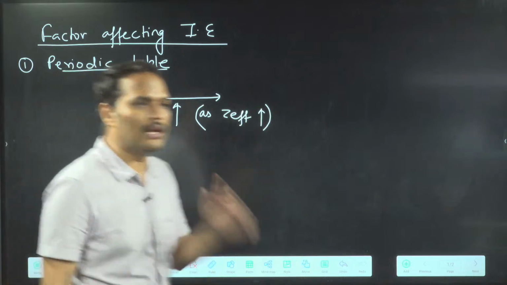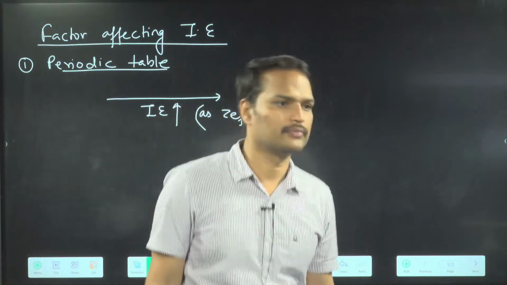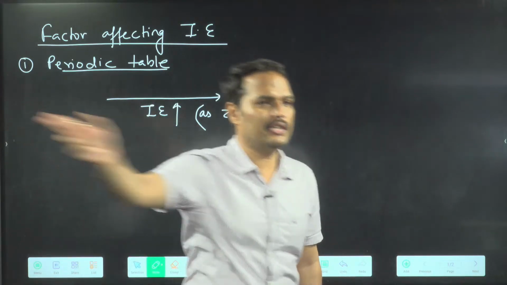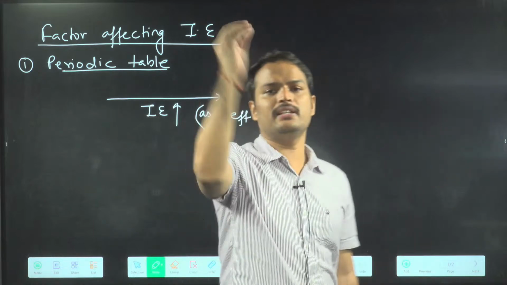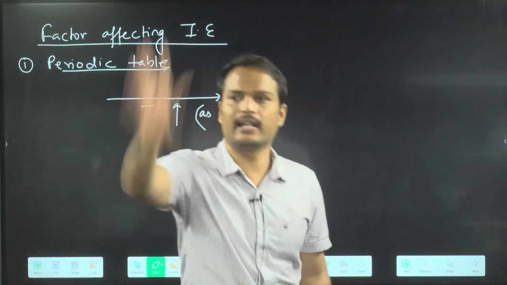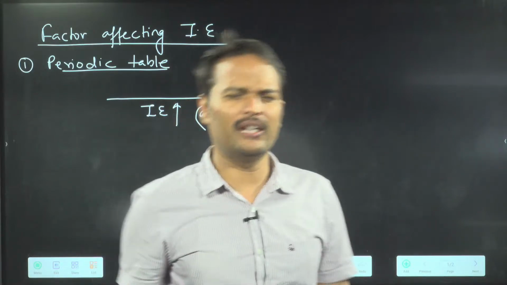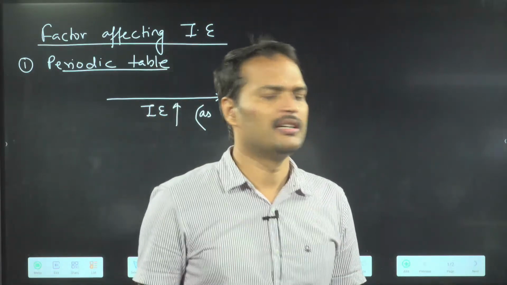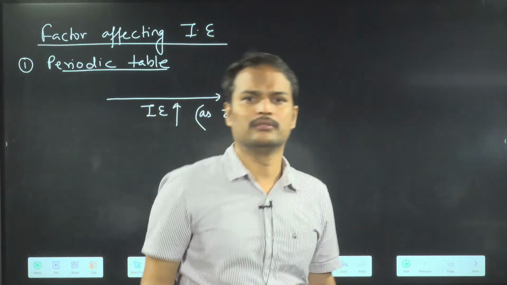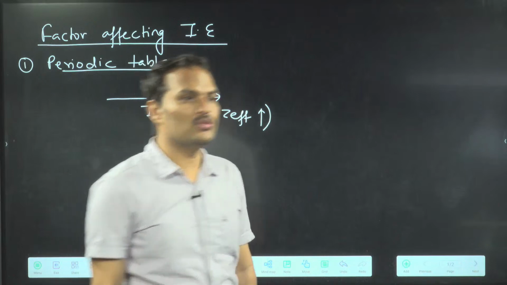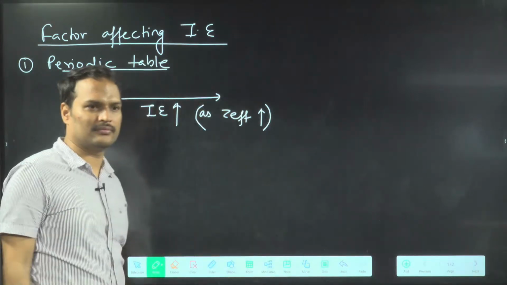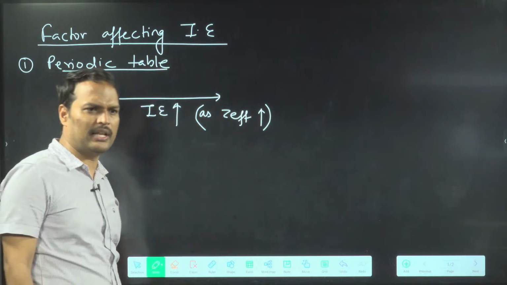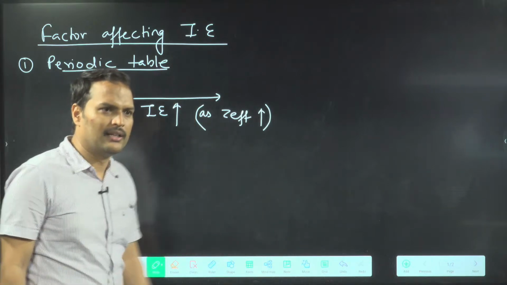So I have told you one very important point. You know what? Do you remember? Anything happens in a period, the reason is Z effective. Directly or indirectly. Means if you don't know anything also, na, you can play blind. Arey, ionization energy increases. Why? Z effective increases. Size is decreasing in a period. Why? Z effective increases. ठीक है ना? So anything happens in a period, what is the reason? Z effective. You can clearly say, no problem. Directly or indirectly true. ठीक है ना?